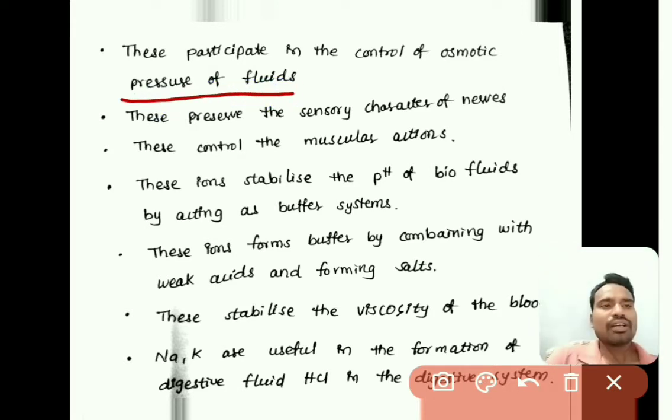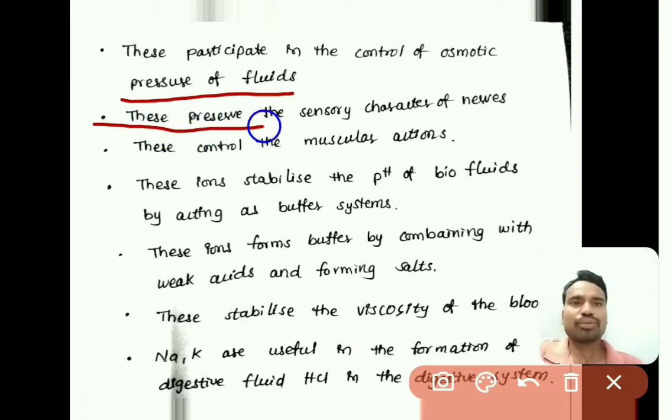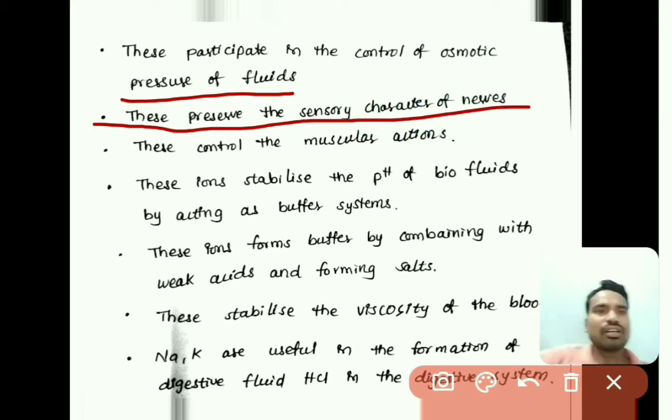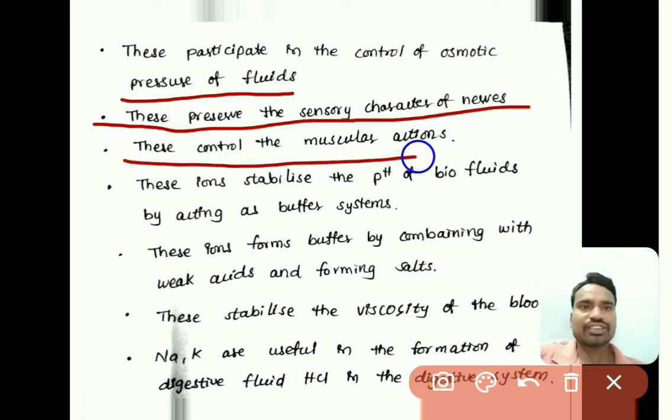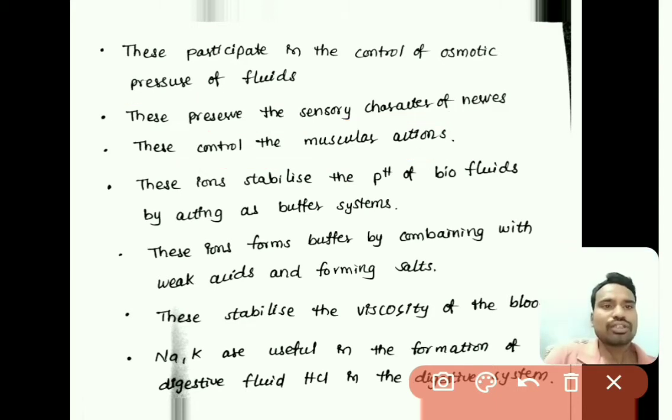Nerves consist of sensory activity. So these ions, sodium and potassium ions, preserve the sensory character of nerves, and they control the muscular actions. Muscular actions are also controlled by the sodium and potassium ions.